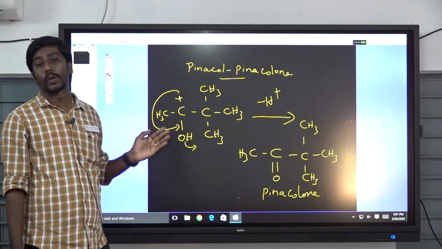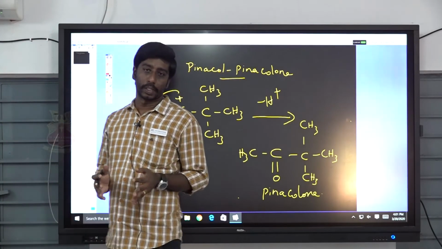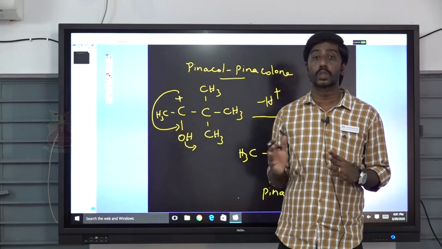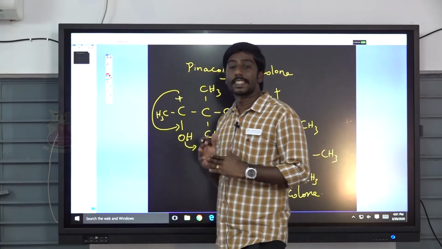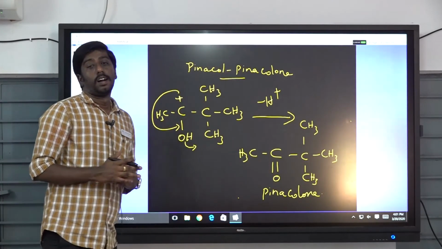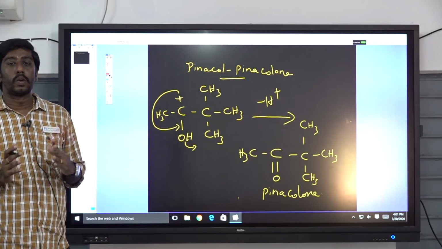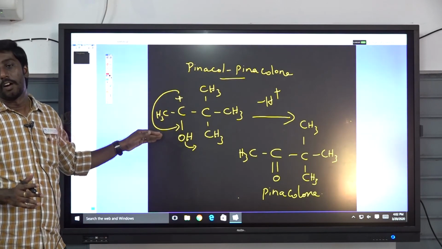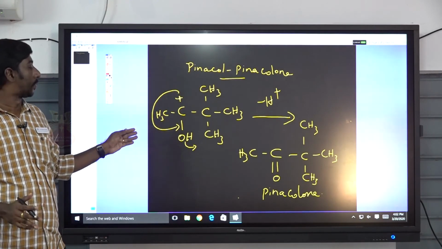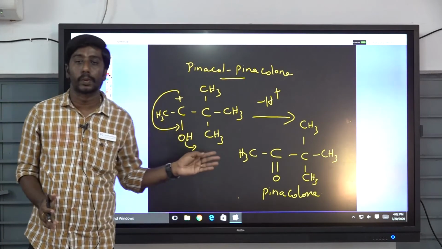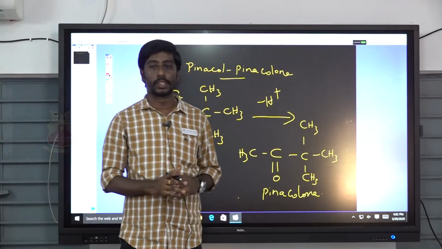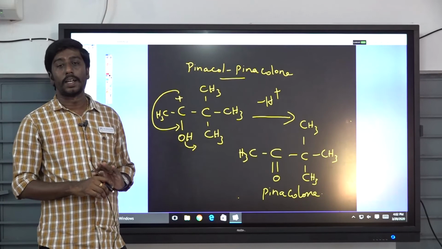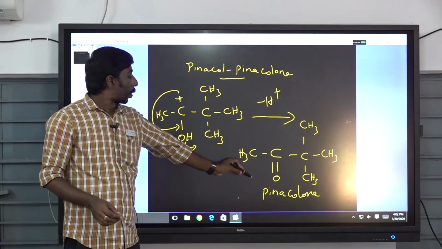Step 1 is protonation. Protonation of 2,3-dimethylbutane-2,3-diol. The proton attacks the hydroxyl group to give an oxonium ion. The second step is loss of a water molecule, and the result is a carbocation. The third step is the 1,2 shift. The migrating group migrates from one atom to the adjacent atom. This is called the 1,2 shift. And the final step is loss of a proton. The proton is lost and pinacolone is formed.